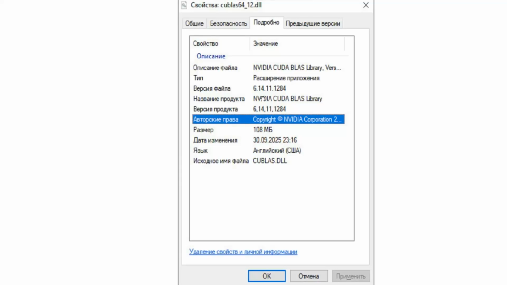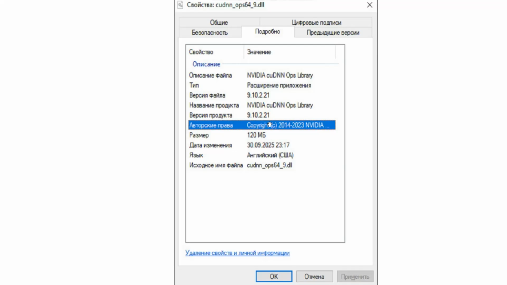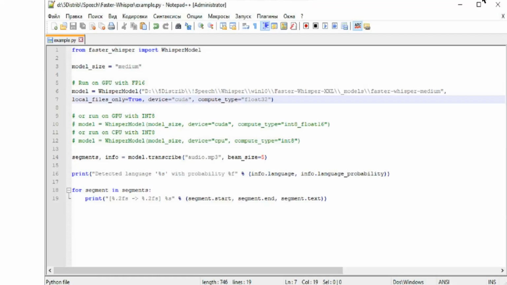Let's look at the versions of the DLL libraries. 1, 2, 3, 4, 5. And another important thing, this parameter compute type affects the amount of video memory consumed.